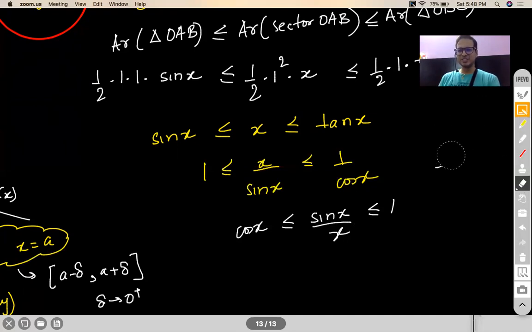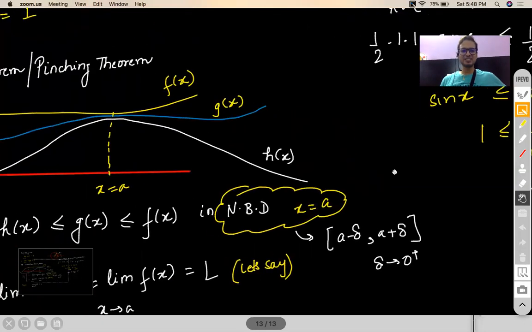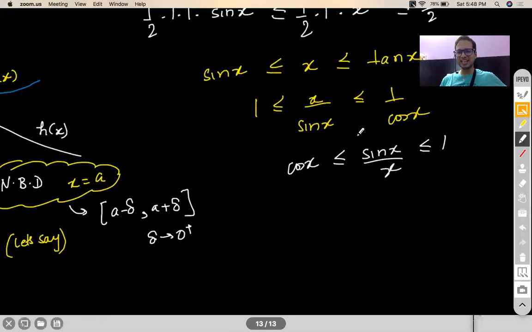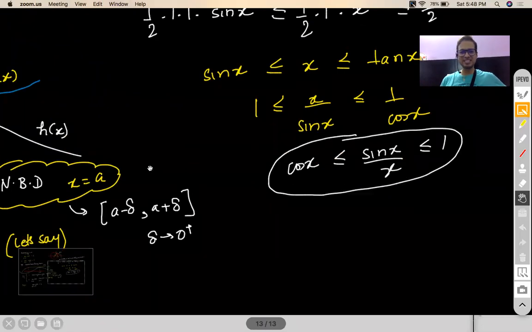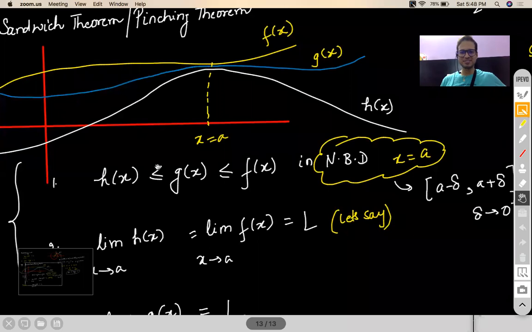So now try to compare this scenario with this scenario.